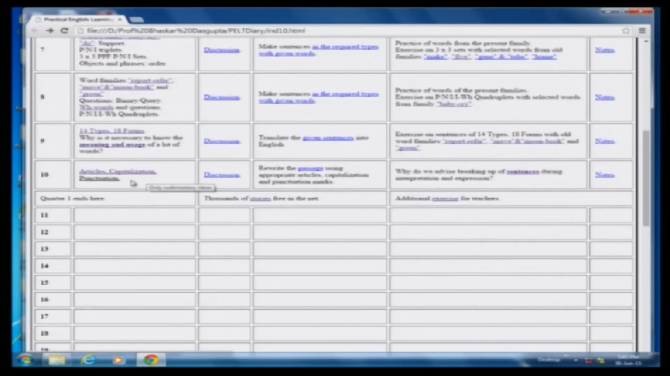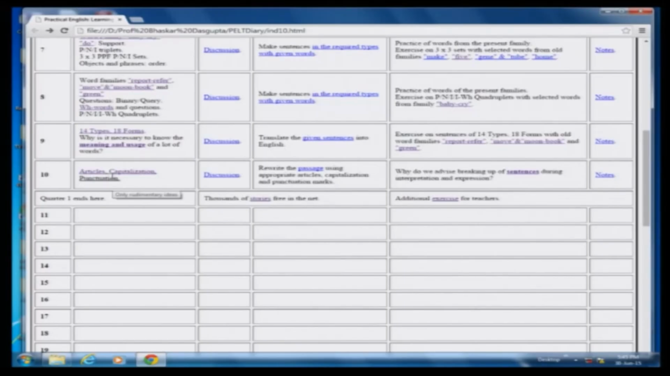Good morning. Today we are very close to the completion of the first quarter of our course. Here we will discuss a few items a little cursorily, which we have not discussed in earlier sessions. As you see, we will discuss articles, capitalization, and punctuation. Okay? And there will be an exercise on that.